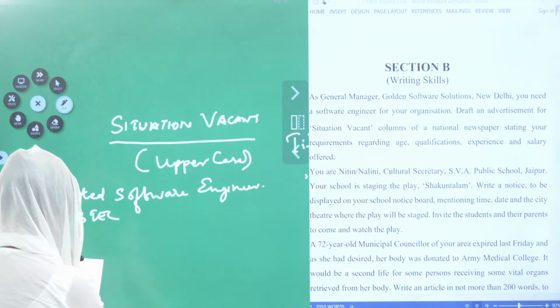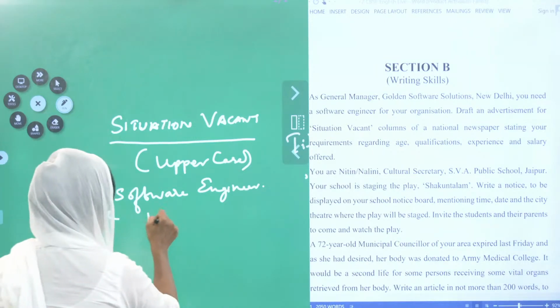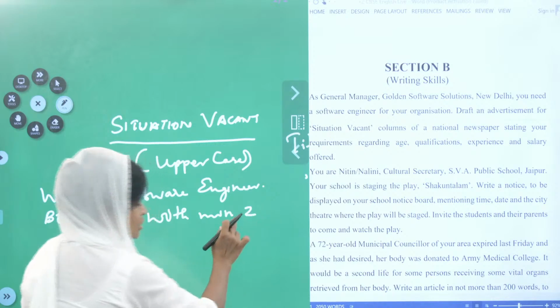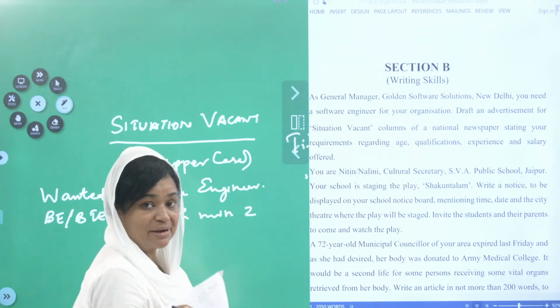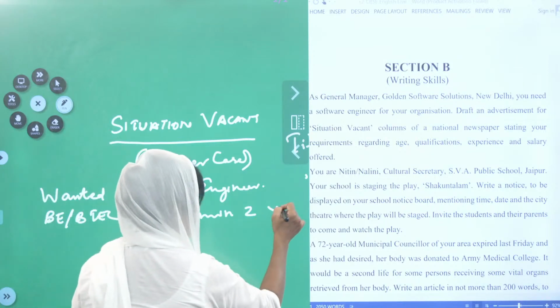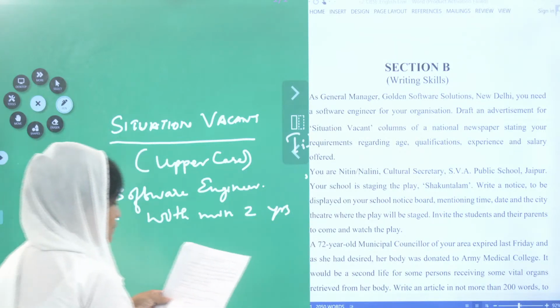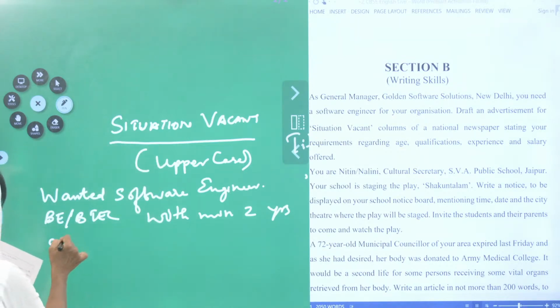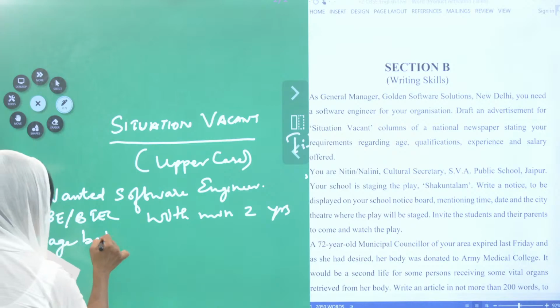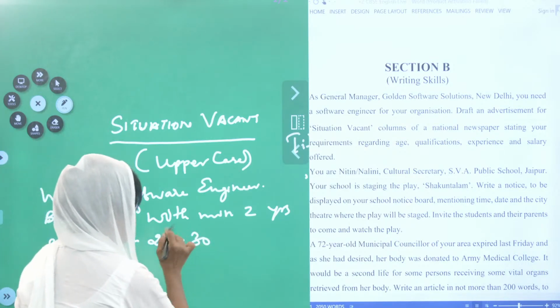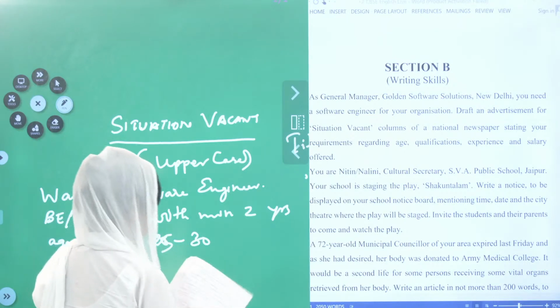BE or BTech with minimum 2 years experience. See children, I am just writing like this to save time. You need to write in full. Okay, minimum 2 years. I am just showing the sample, and age between 25 to 30 years. Shall we keep 25 to 30 years?